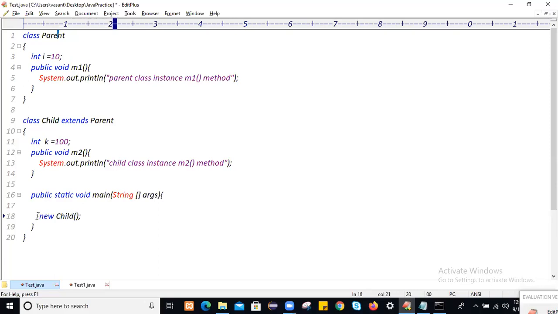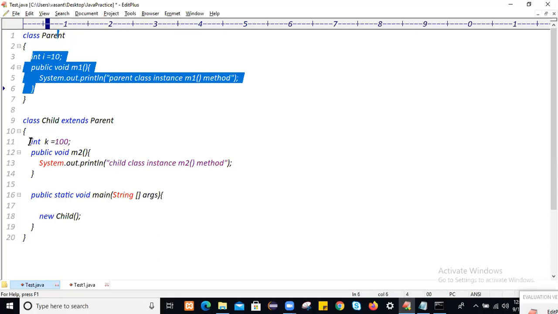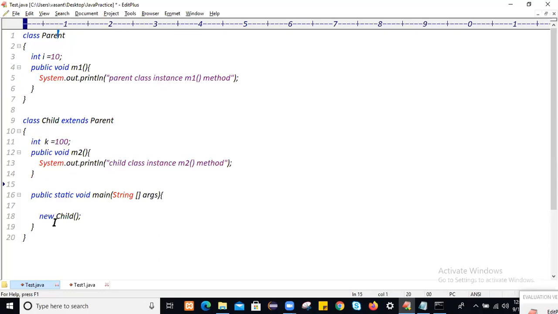The moment you create the child class object, all the properties of the parent class as well as the child class get loaded into this object, and you can access all these properties. On this child class object you can access the parent variable, which is an instance variable. The object name is ch, and the variable name is i.